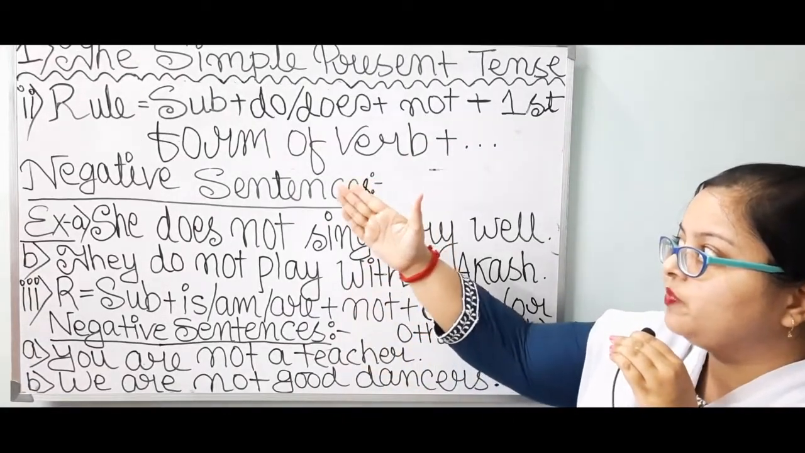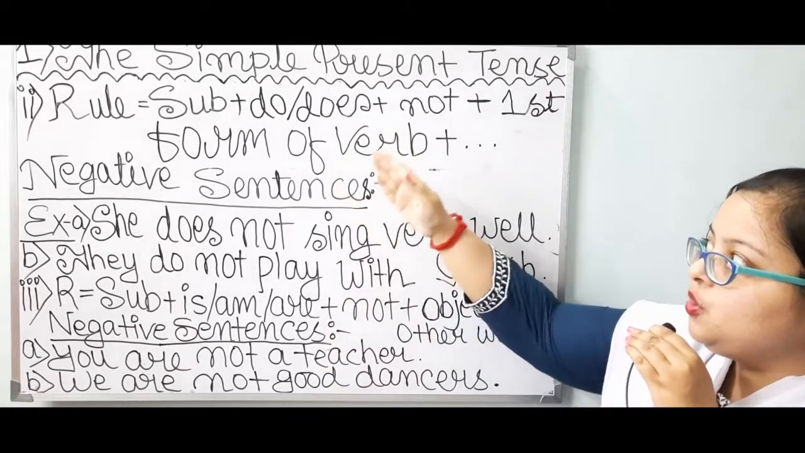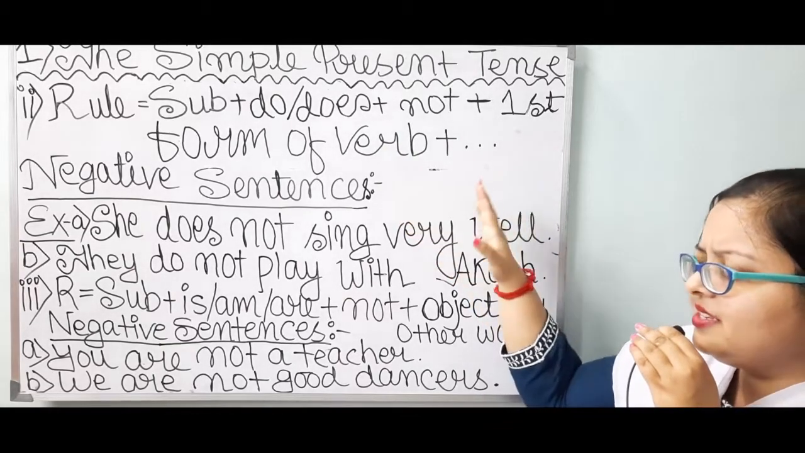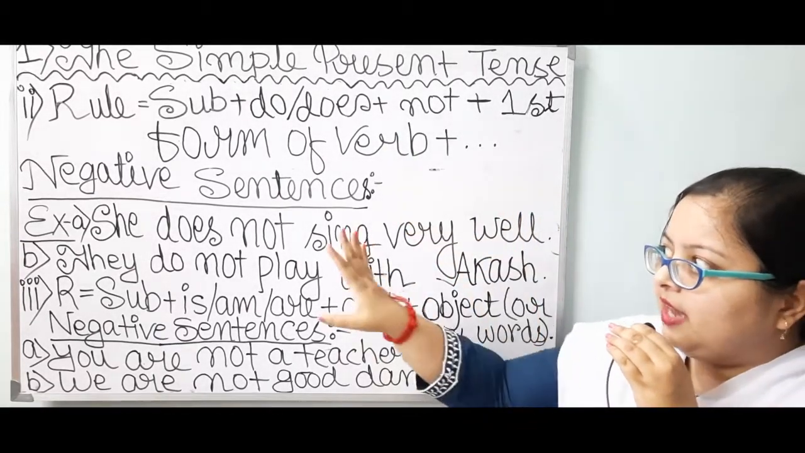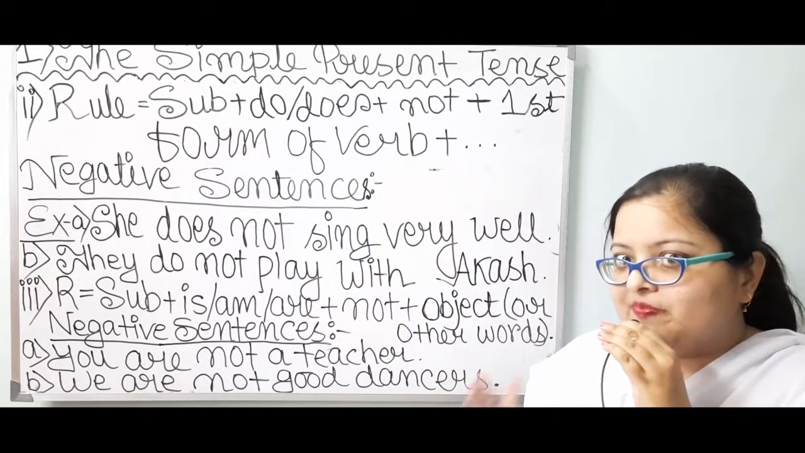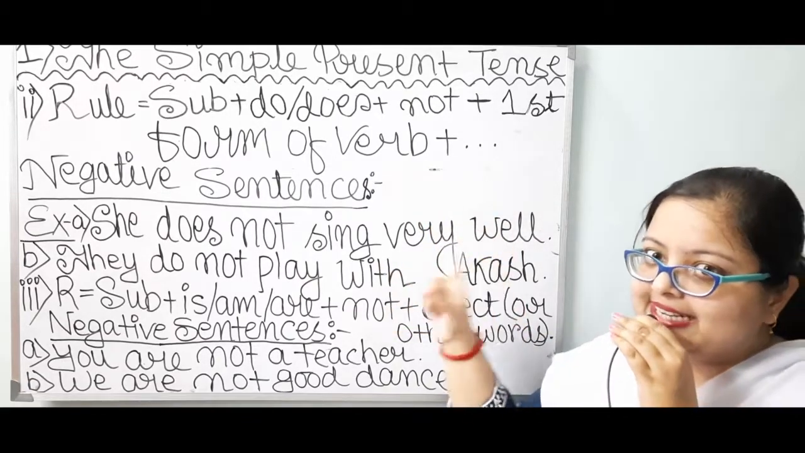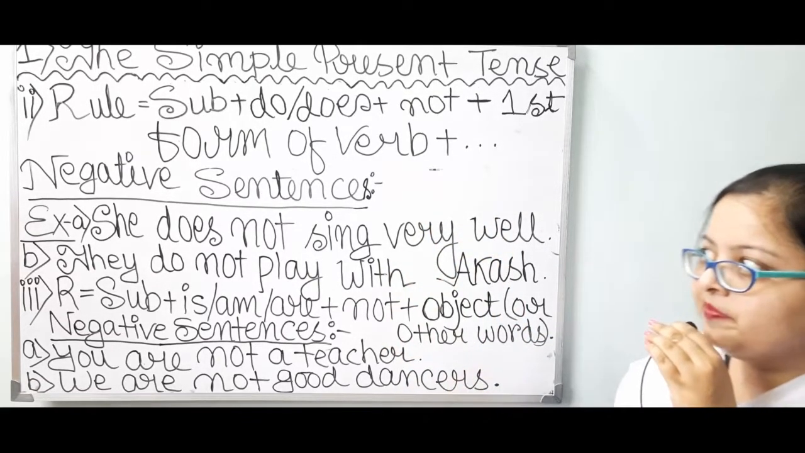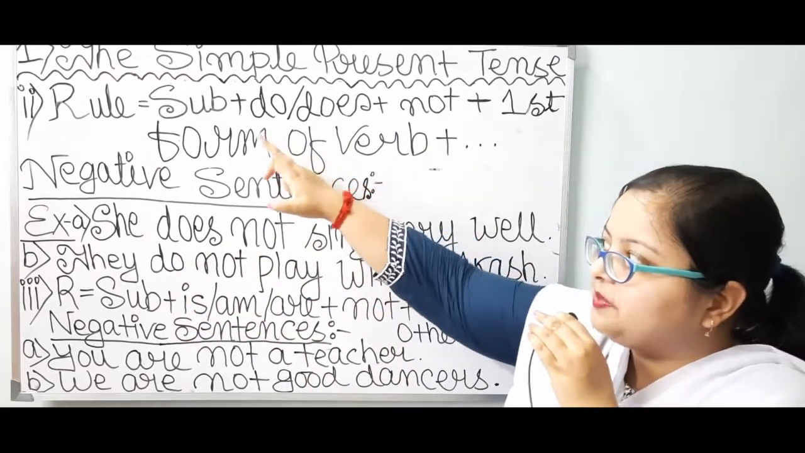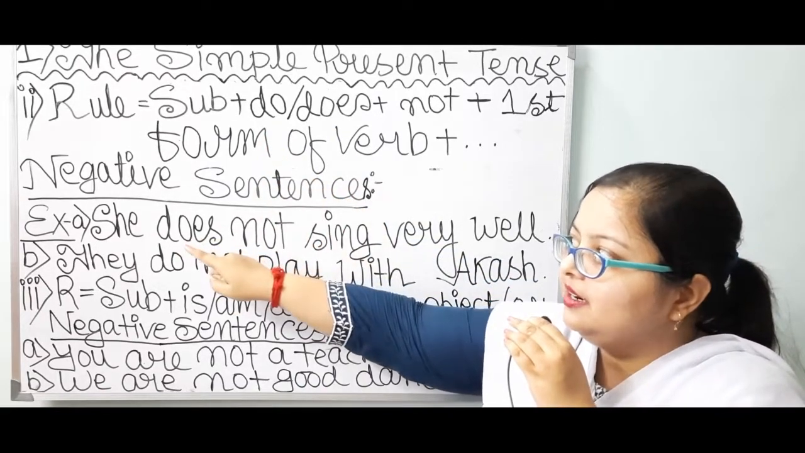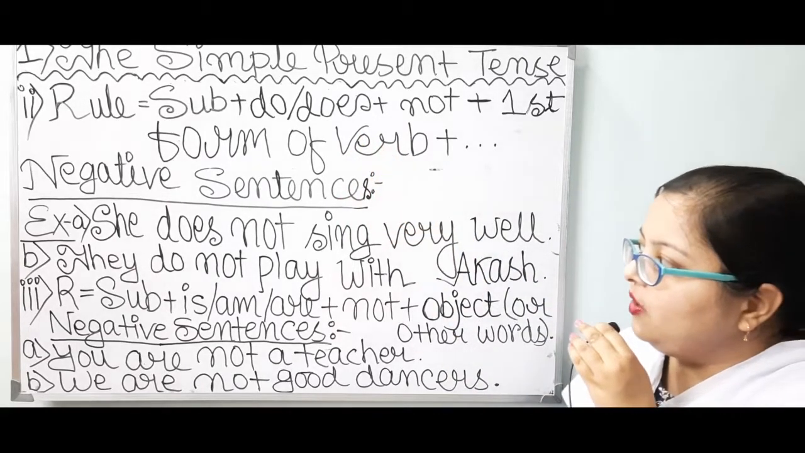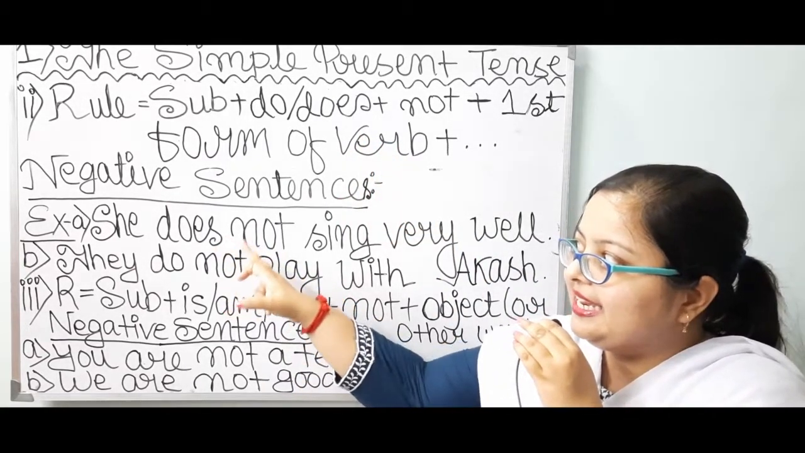Next, rule number 2. Subject plus do or does plus not plus first form of verb plus other words as required. Now, negative sentences are basically getting formed by this rule. Now, let's see number A. We have to take subject at first. So, I have taken over here subject she. Next, do or does. Now, I have taken does, D-O-E-S.